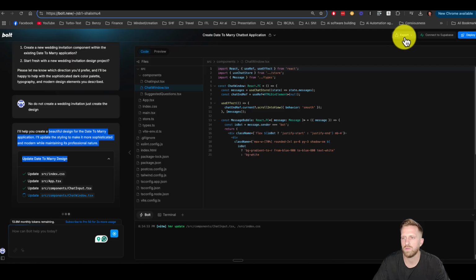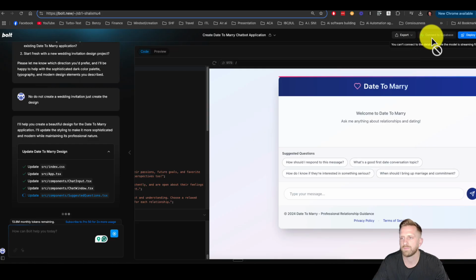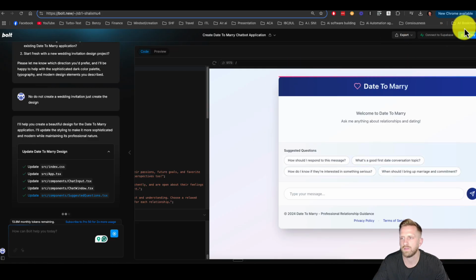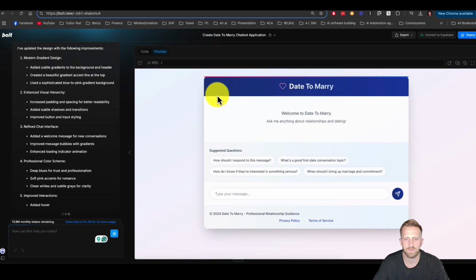So what's cool up here a little bit, you can download the files if you want to put it in a different thing. You can open it in StackBlitz. You can commit it to GitHub, connect to Supabase. You can deploy it very easy with a third-party app. So let's check out this preview.